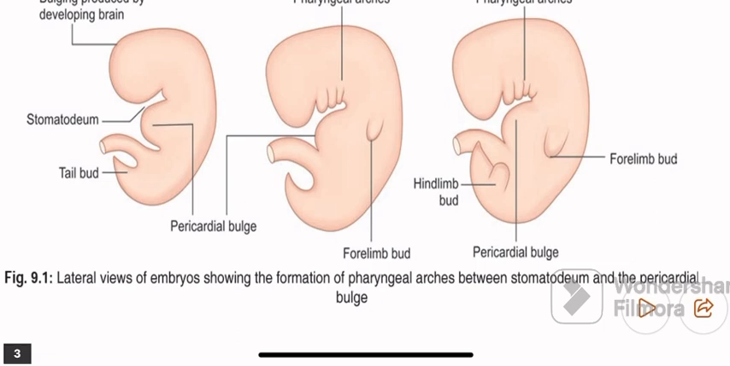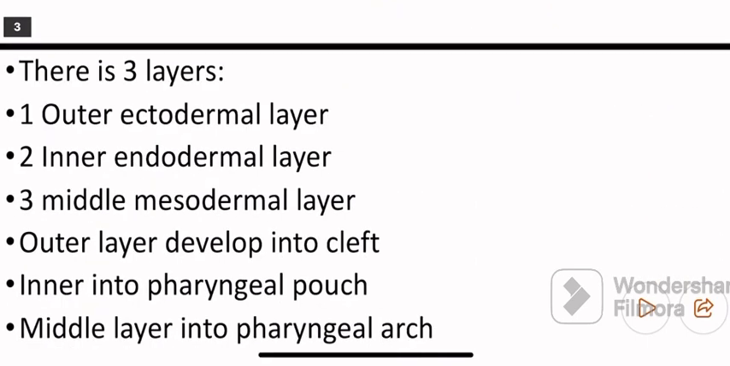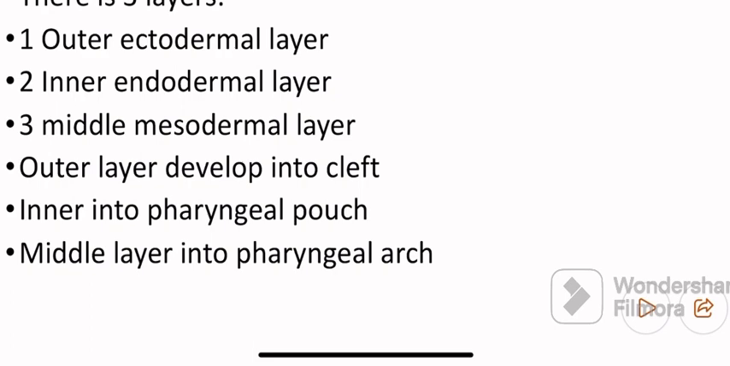Now there are 3 germ layers, that is outer ectoderm, inner endoderm and middle mesoderm. The outer ectodermal germ layer develops into the pharyngeal cleft and the inner endoderm develops into the pharyngeal pouch, while the mesodermal germ layer develops into the pharyngeal arch. So the pharyngeal arch is also known as a mesodermal germ layer.